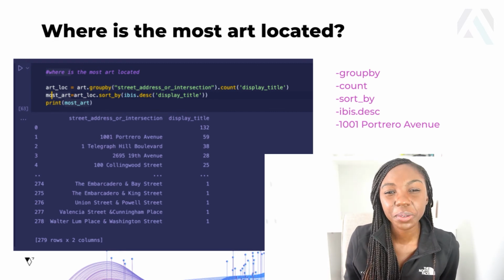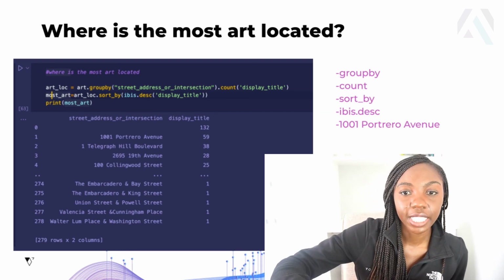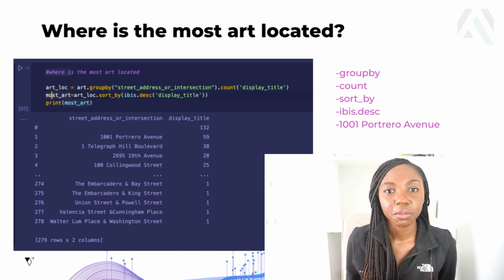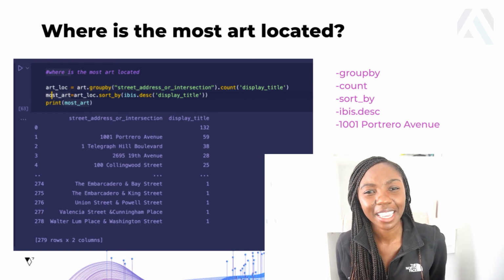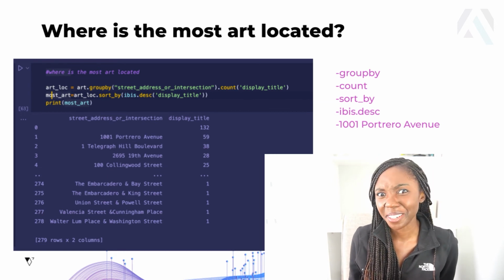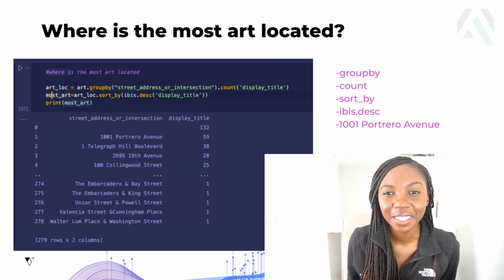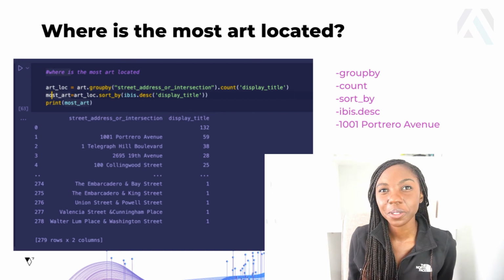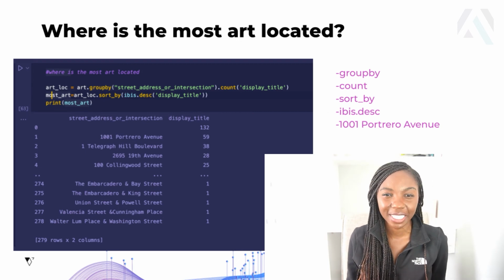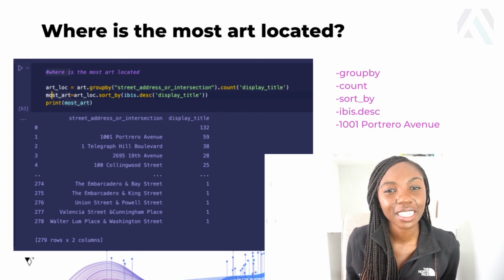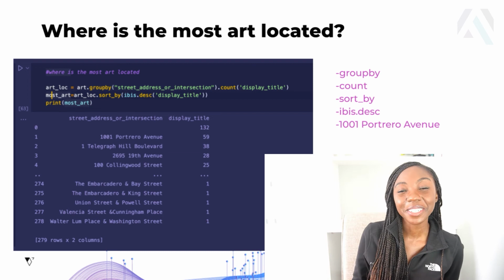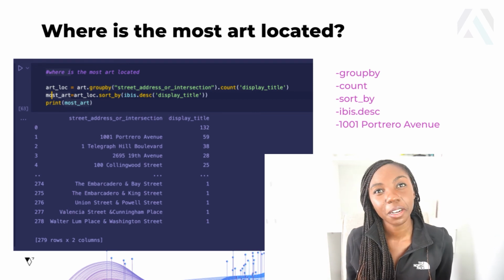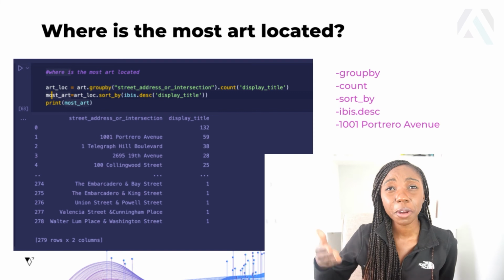And then I sorted the data we got back by location in descending order. As you can see on the screen, in first place is an address that is empty. So there were 132 art pieces that didn't have an address listed, which I'm sure are somewhere, but the address was just not listed. In second place is 1001 Potrero Avenue, I want to say, which has 59 art pieces at that specific location. So that's probably where we want to go.